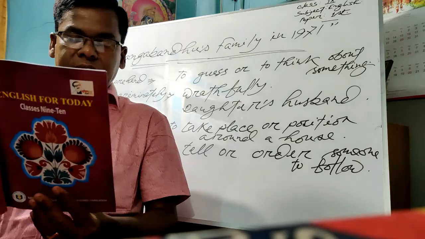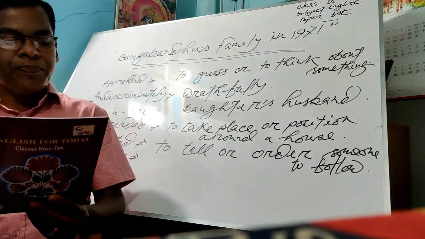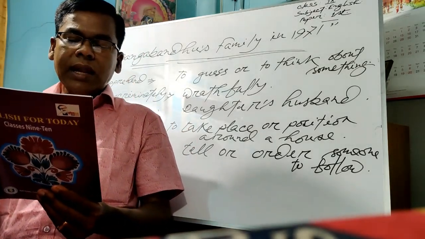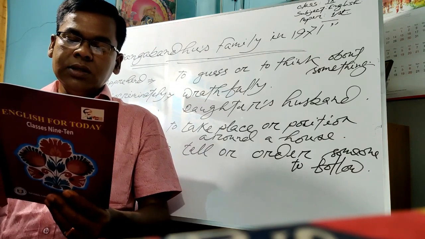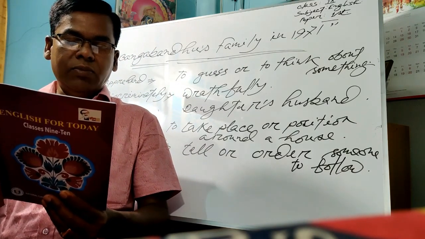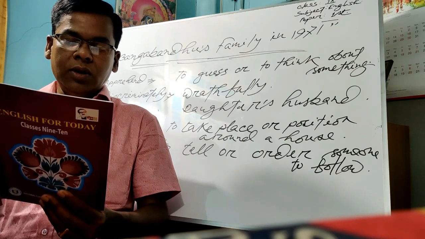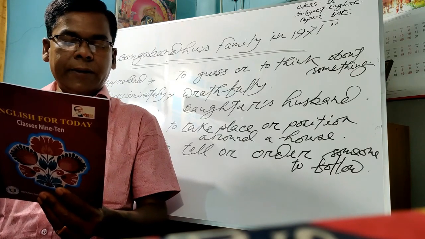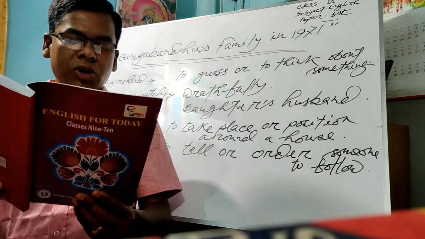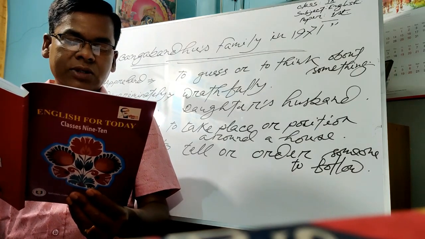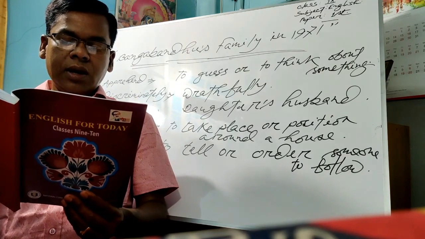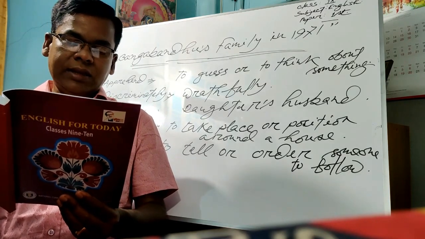So again I am reading this stanza. It was the night of 25th March 1971. There was a full quietness at Bangabandhu's home at Dhanmondi, road number 32 throughout the day. Bangabandhu Sheikh Mujibur Rahman and his family members could apprehend that something tragic was going to happen. Gunshots were heard around the city.